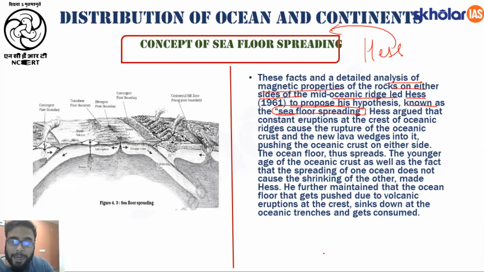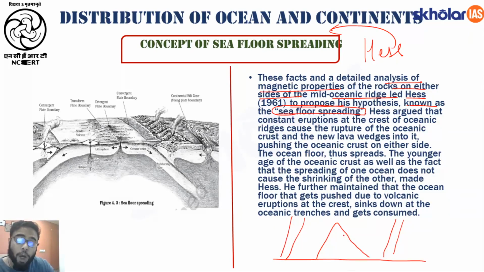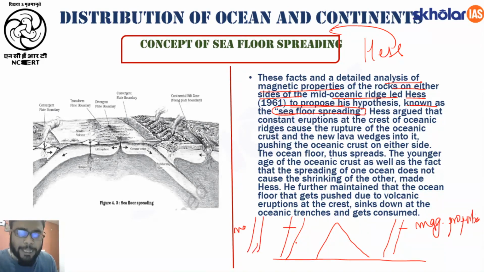Now always remember another very important point which is associated with seafloor spreading: if this is the mid-oceanic ridge, here we have a rock band which is equidistant from this rock band. Always remember, the rock layers which are equidistant from the mid-oceanic ridges will have similar magnetic properties. Again, if this rock layer is equidistant from this rock layer, these two rock layers will have similar magnetic properties as well as magnetic polarity. Fine. It can have a normal polarity, it can also have a reverse polarity.